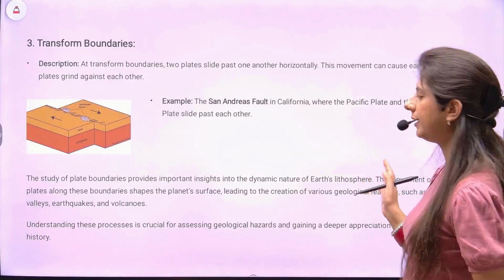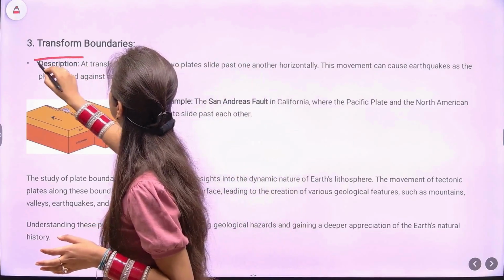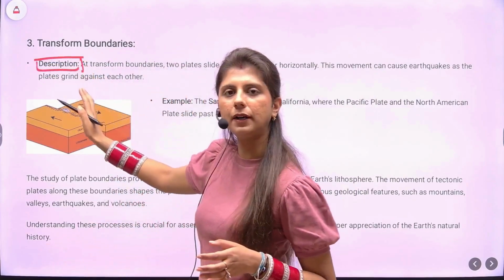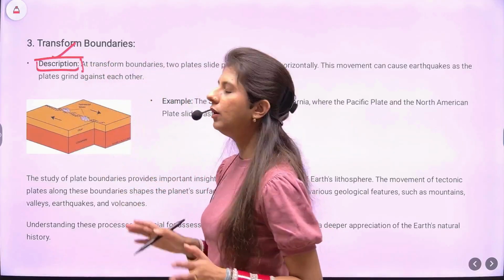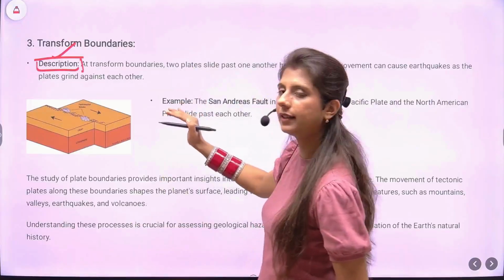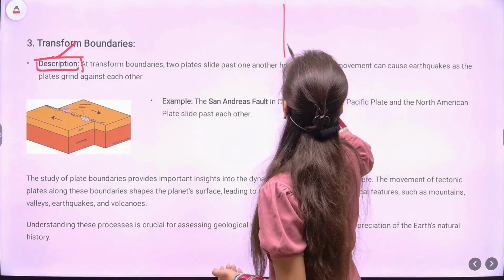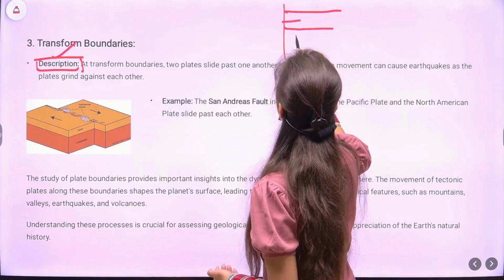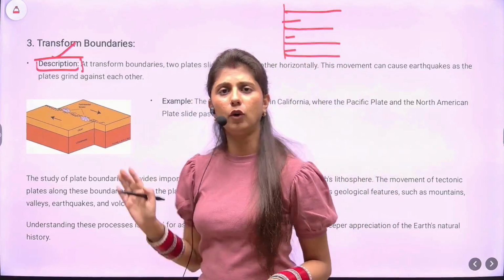Just look at it once. Now you do not see this part, the description part, this can also be skipped. You can skip these headings, but if you will write this is also fine. All you need to do is just write the answer in proper alignment. The alignment needs to be followed. That is, from the margin, write in proper alignment. Okay. Also, you need not to write up all this content.